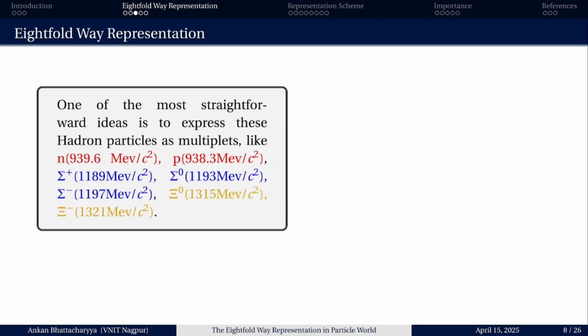This is one of the straightforward ideas to express the hadron particles as multiplets, like neutron and proton, which have more or less equal masses: the neutron has a mass of 939.6 MeV per c square, and the proton has a mass of 938.3 MeV per c square. Since the strong interaction does not depend on the charges, neutron and proton experience the same strong interaction. So we cannot classify them apart. Therefore they form a doublet.